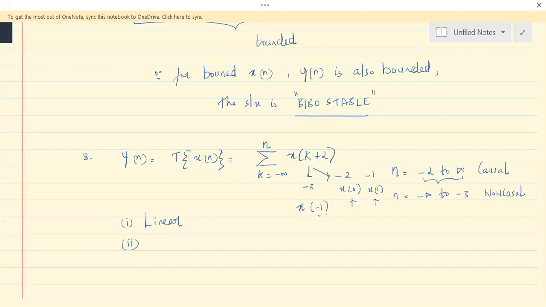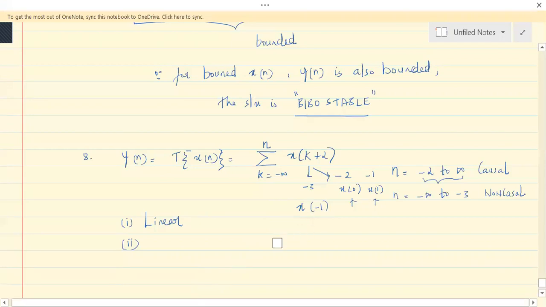You have to put the condition to say whether this is causal or not. So this is one thing that you can analyze. I've given you the analysis here. If n equals minus 3, it is x of minus 1. If n equals minus 2, it is x of 0. If n equals minus 1, it is x of 1. So this is present and past, this is future. From here to here, it depends on future values of input. From here to here, it depends on present and past values of input.